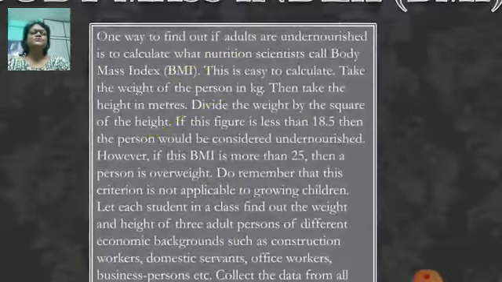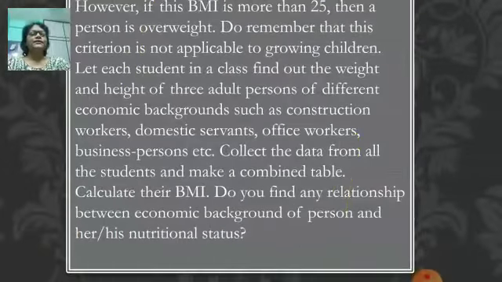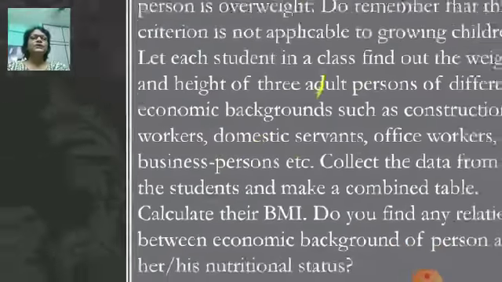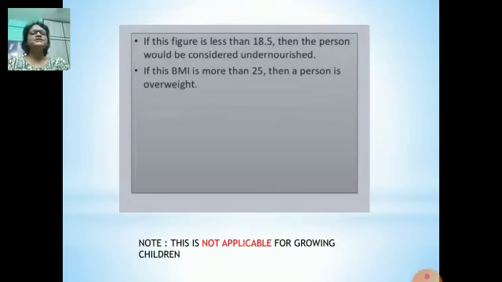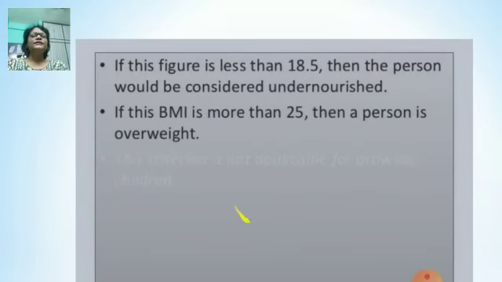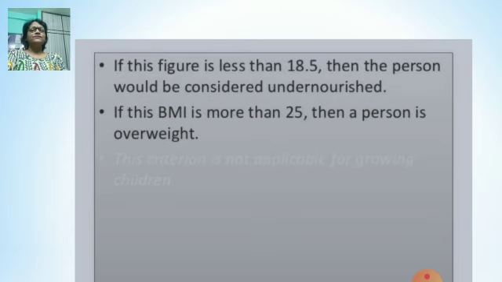Later on you can pause the video and read the slide on how we work it out, and it is not applicable for growing children. So if after the calculation the figure comes below 18.5, that means the person is undernourished, underweight. And if it is between 18.5 and 24.9, they are healthy people. If it is 25 to 30, they are overweight, and over 30, they are obese.